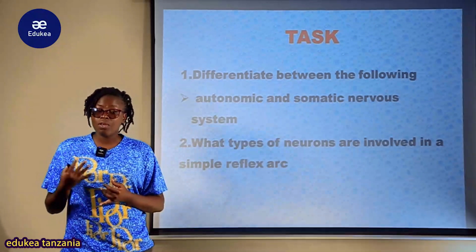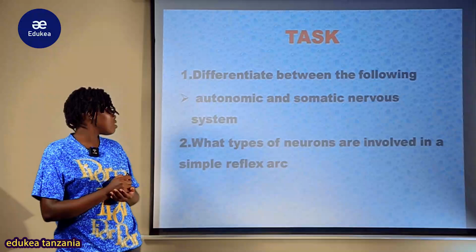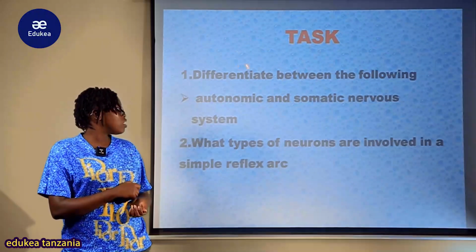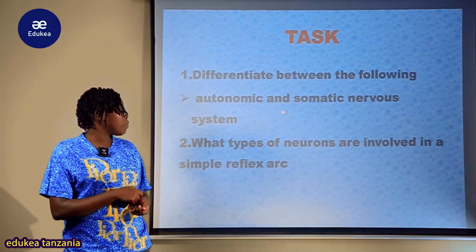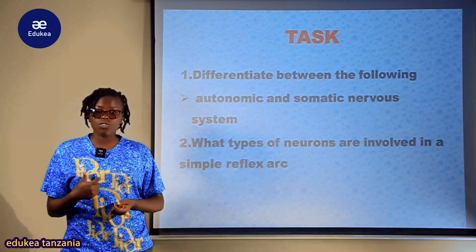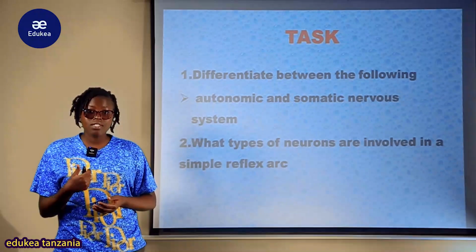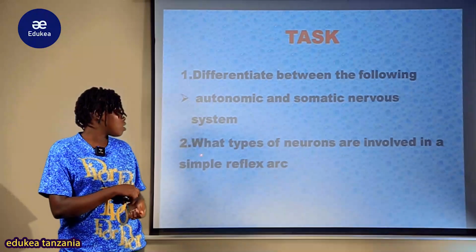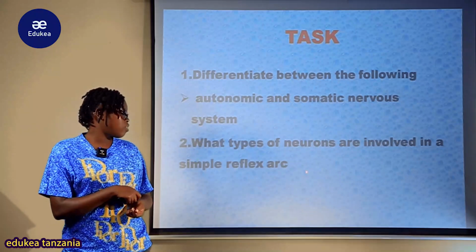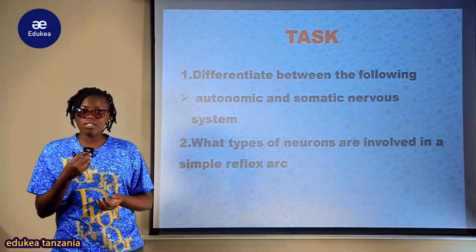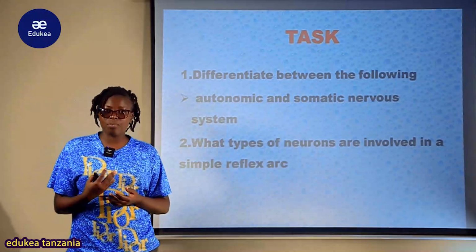Kwa ajili ya kuweza kudeepen your understanding. So my question to you today is, differentiate between the following: autonomic and somatic nervous system. The second question: what types of neuron are involved in the simple reflex act?